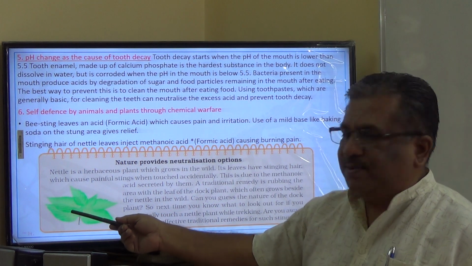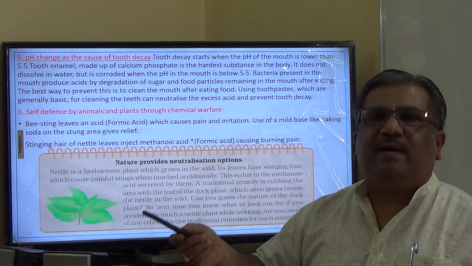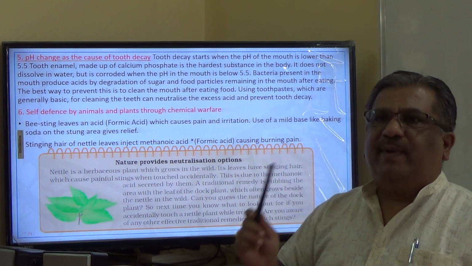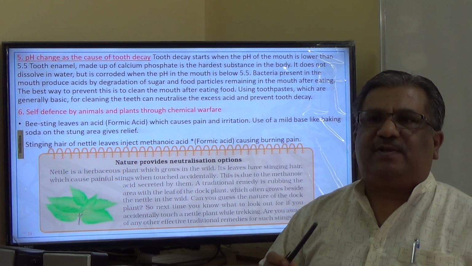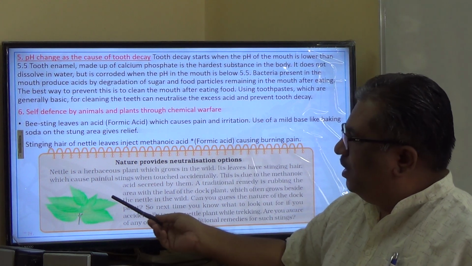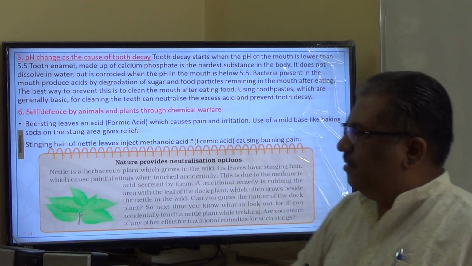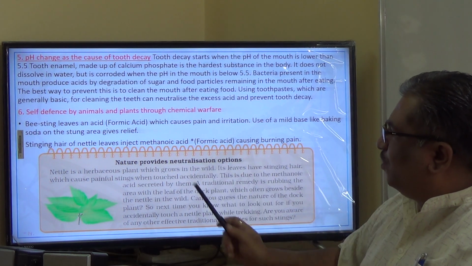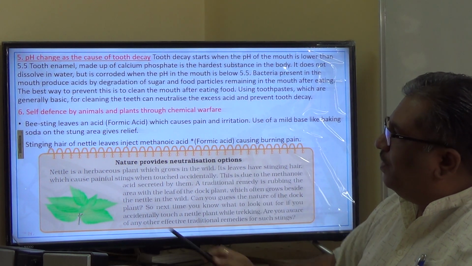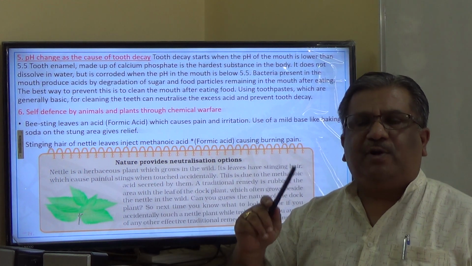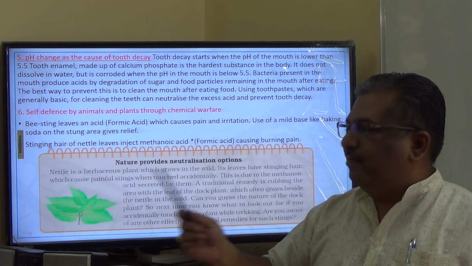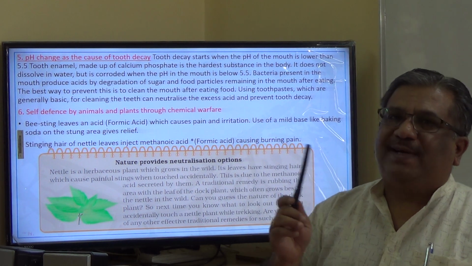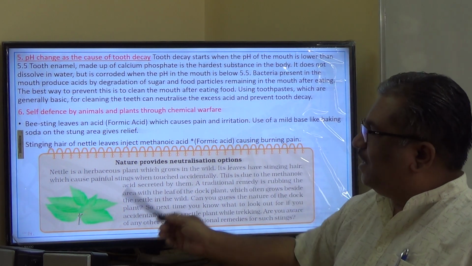If we touch these leaves, the stinging hair stings the skin, and methanoic acid enters into the skin, which causes irritation and pain. Also we must remember here, an important thing is that nature provides remedies also, neutralization options also. Here the plant is able to protect itself by having stinging hairs on the leaves, but nature also provides remedies here. What is that remedy?